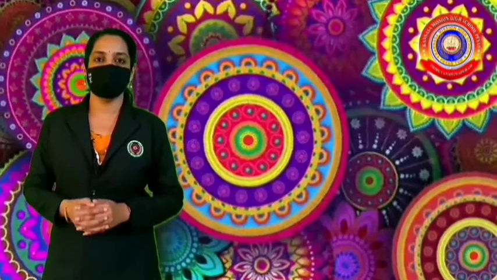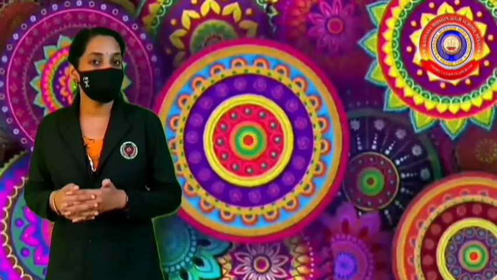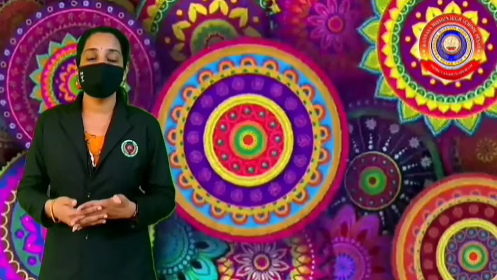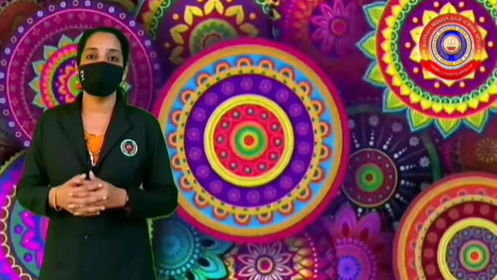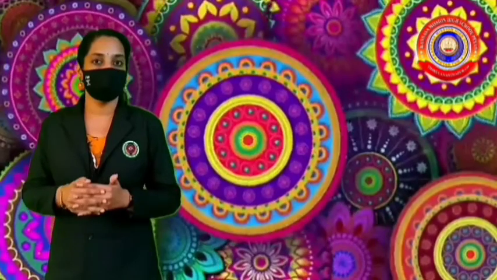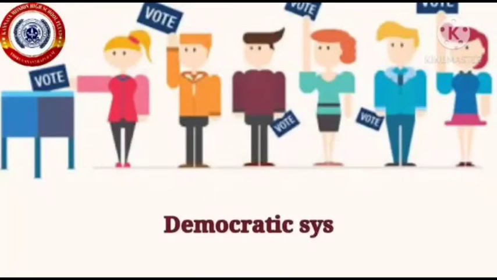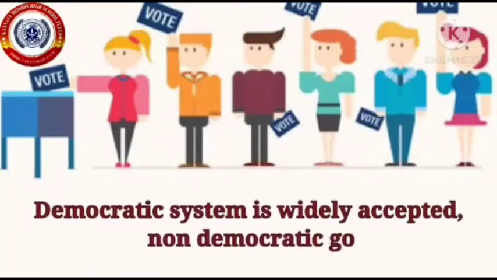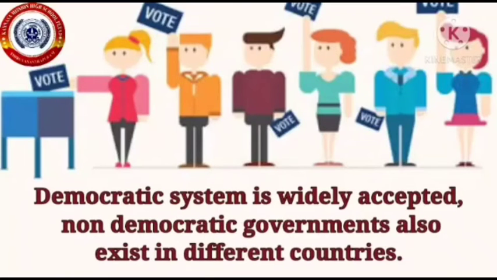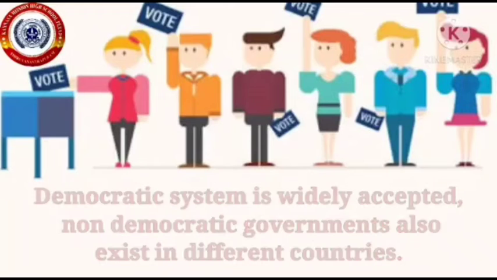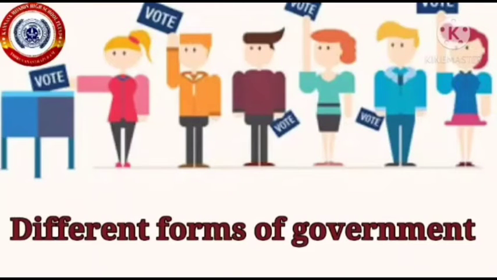In the previous class we discussed democracy and two types of democracy, that is direct and indirect democracy. Let's continue the chapter. While the democratic system is widely accepted, non-democratic governments also exist in different countries. Let's check different forms of government that exist in the world today.